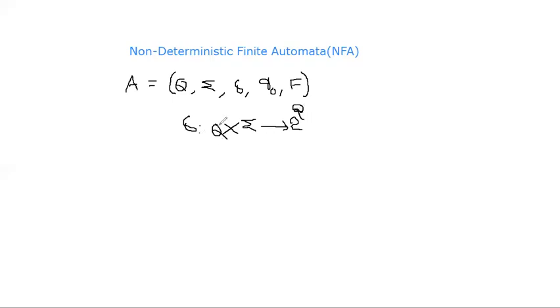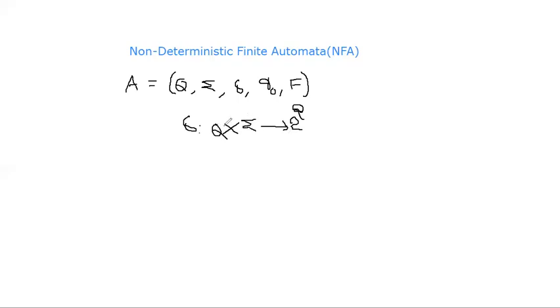We get more than one output from any state on any input symbol. The machine produces more than one output, but all the output states should belong to Q only. Whatever states are there, the machine can move only to those states. So from any state on any input symbol, the machine produces more than one output, meaning that particular combination is a subset of the original set. The number of subsets is 2 power Q, so within this 2 power Q, the output is there.